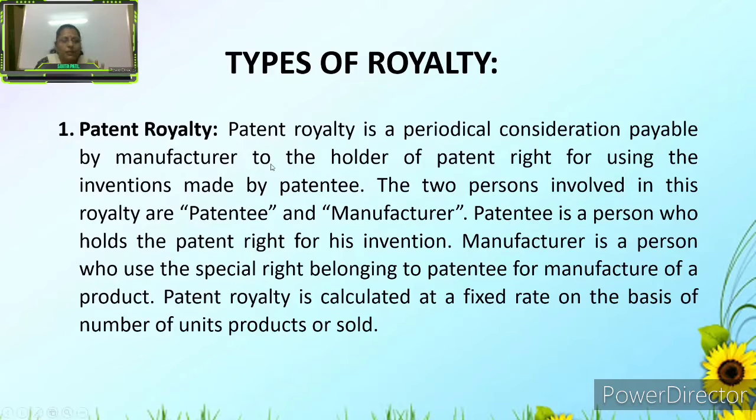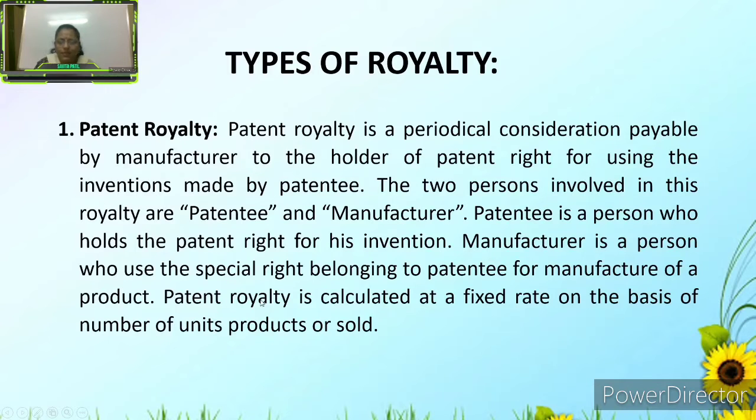Okay, what does this mean here? The patent and the patentee. Two persons come in here. The two persons involved in this royalty are the patentee and the manufacturer. Patentee is a person who holds the patent right, for his invention, whatever that invention may be. Manufacturer is a person who uses a special right belonging to the patentee for manufacture of a product.